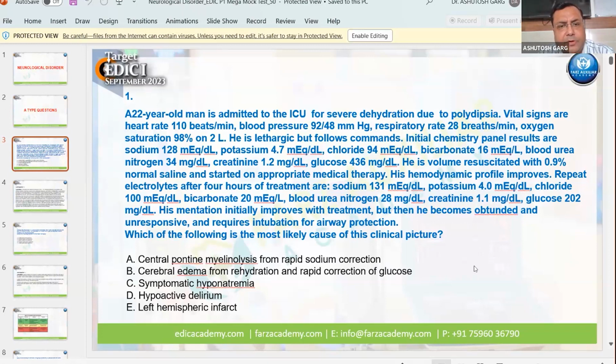CPM, central pontine myelinolysis from rapid sodium correction; cerebral edema from rehydration and rapid correction of glucose; symptomatic hyponatremia; hypoactive delirium; and left hemispheric infarct. So what is your take on this?